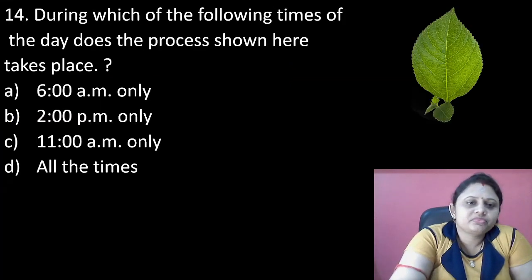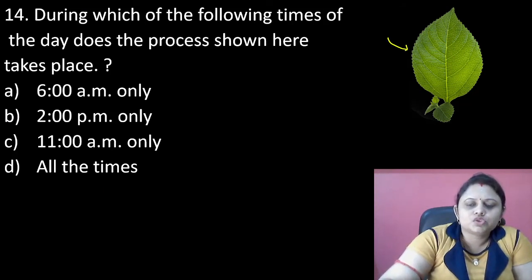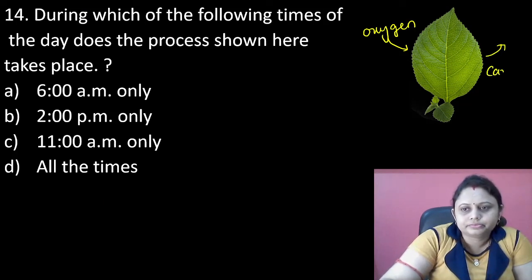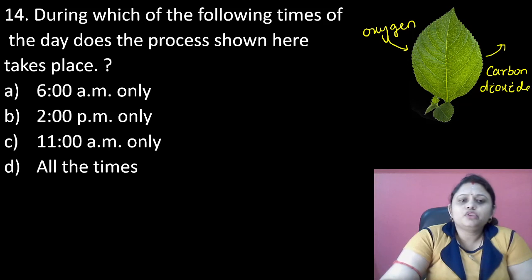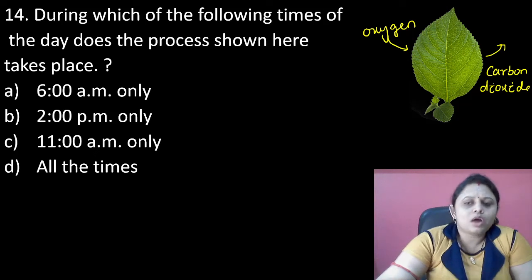Next. During which of the following times of the day does the process shown here occur? So the figure is like this. That means it is asking during which time oxygen comes into the leaves and carbon dioxide goes out of the leaf.